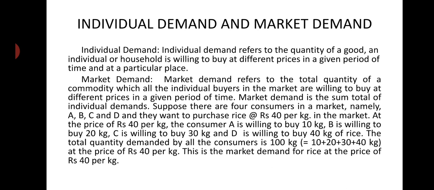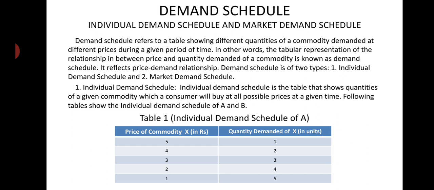Then we will go to discuss what is demand schedule. Then we will discuss what is the individual demand schedule and what is market demand schedule. First, what is demand schedule? Demand schedule refers to the table showing different quantities of a commodity demanded at different prices during a given period of time. So it is a tabular representation of the relationship between price and quantity demanded of a commodity.